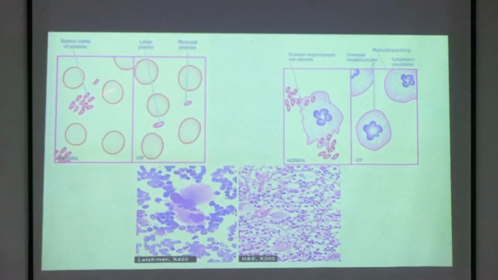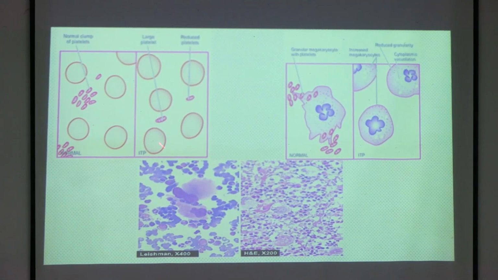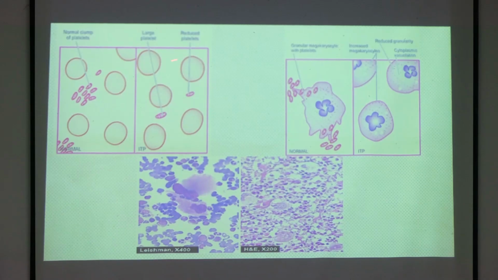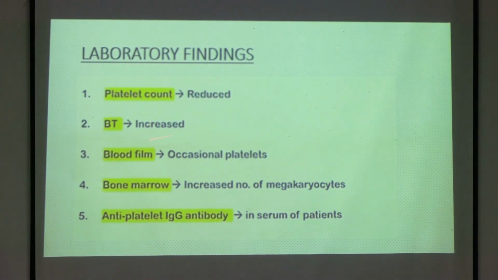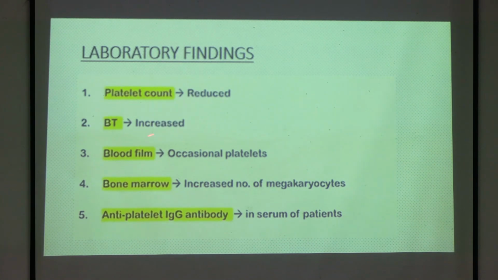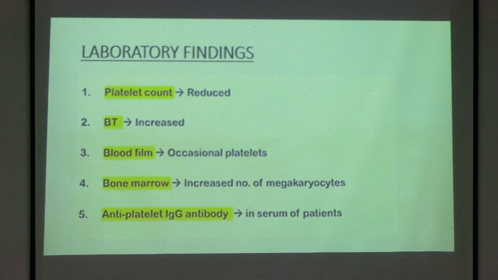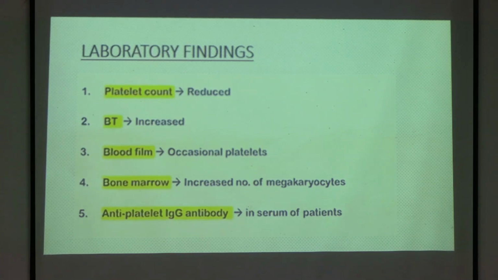See here in a normal patient, there are so many platelets, clump of platelet. But here in ITP patient, the platelet is very less. There are occasional platelets. And in bone marrow, there will be increase in megakaryocyte, because in that picture you have seen in bone marrow, there is abundant production of megakaryocyte, and in the blood, there is destruction of the platelets.